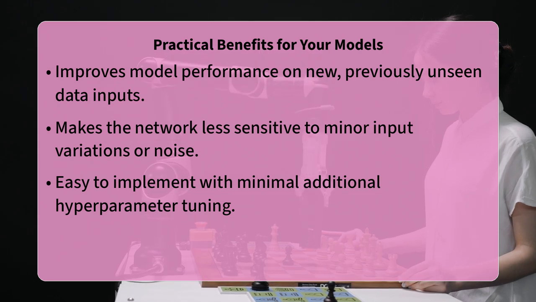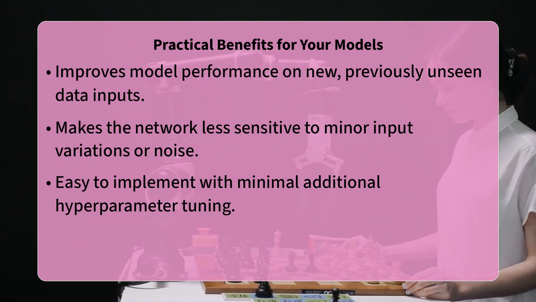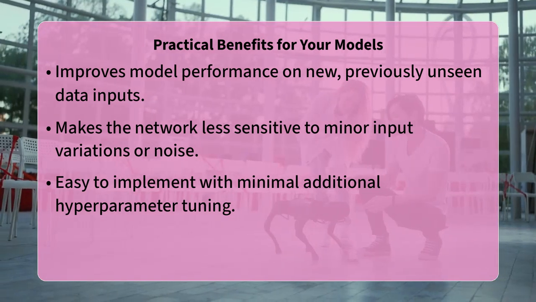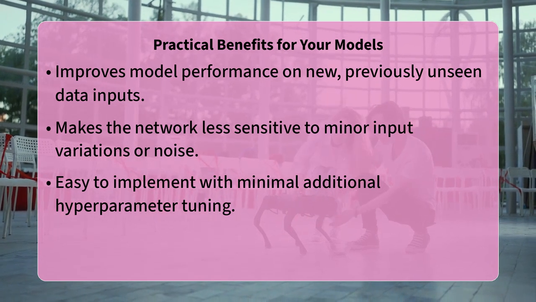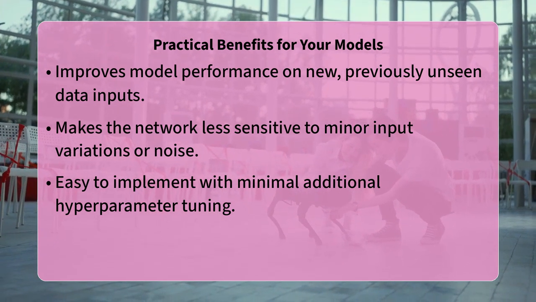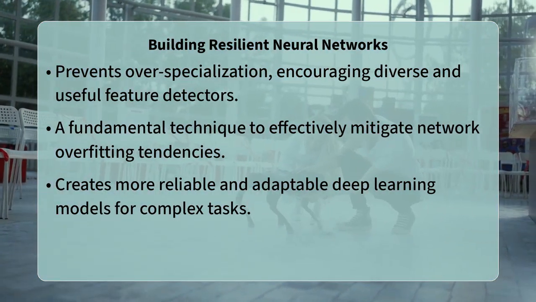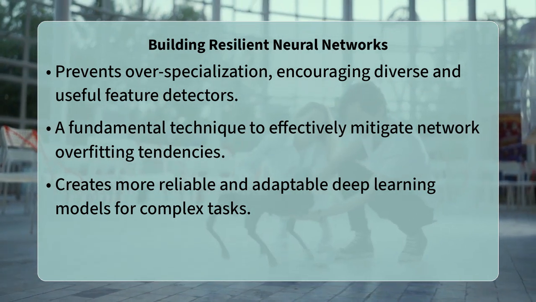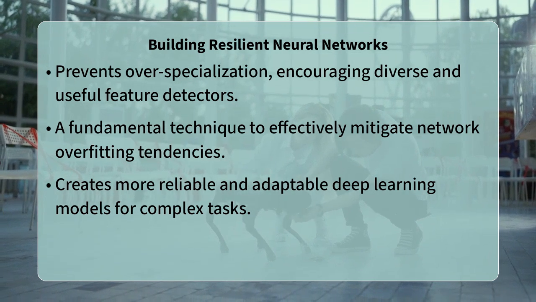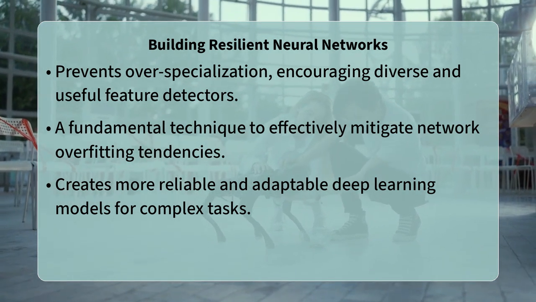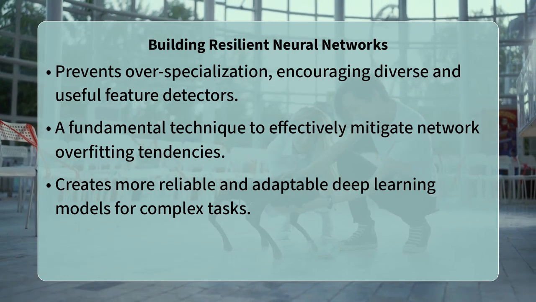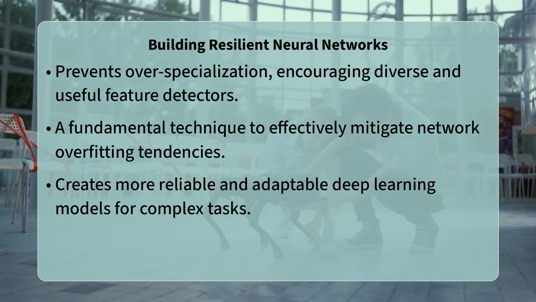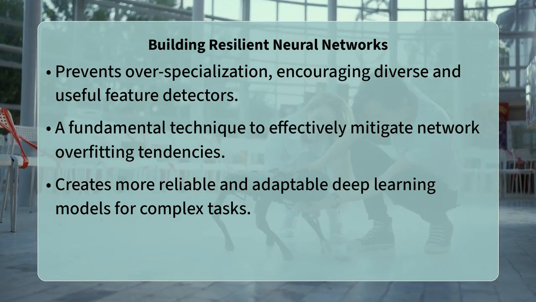A fascinating aspect of Dropout is how it approximates an ensemble of exponentially many different neural networks, all sharing weights. Each time you train with Dropout, you are effectively training a unique, thinned network. Because these thin networks share weights and are sampled from the same original network, they average their predictions implicitly. This ensemble effect is incredibly powerful, allowing the single Dropout network to achieve performance comparable to training and combining many individual models, but with significantly less computational overhead. It is like getting the benefits of a large committee of experts by just randomly shuffling a single group of people each day.